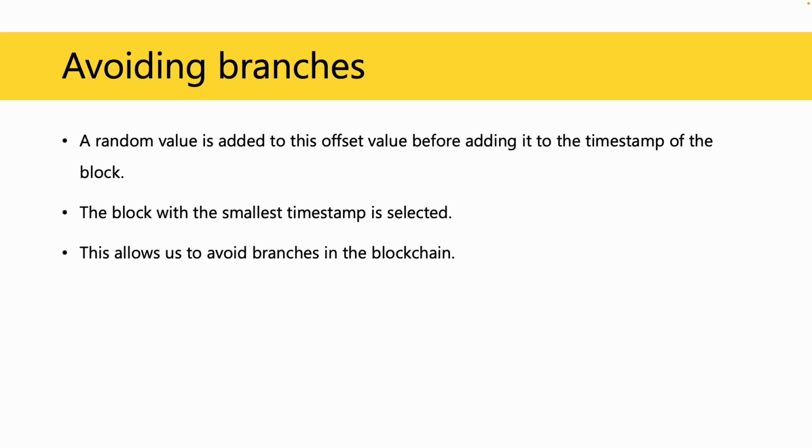To prevent the same priority being obtained, a random value is added to the offset value and this offset value is added to the timestamp. The algorithm selects the block with the earliest timestamp. So the smaller the offset value, the higher the priority. This helps us avoid too many branches appearing.